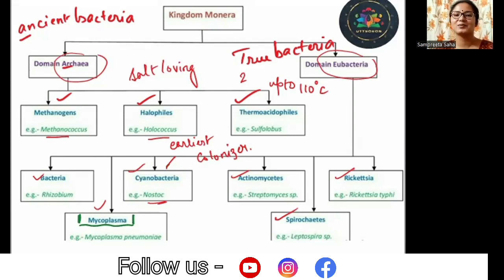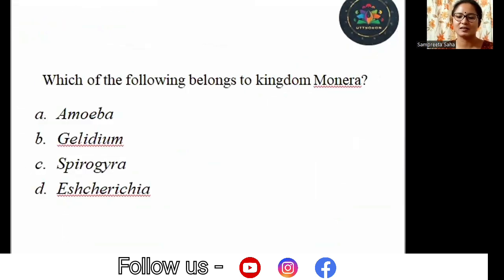Now let us take a few questions to test your understanding. Which of the following belongs to kingdom Monera? So here some of the names of the genera are given. Some genus has been mentioned here in the different options. You have to choose which one belongs to the kingdom Monera. So first one is amoeba. No, amoeba is not a prokaryote first of all. So even if you don't remember which kingdom amoeba belongs to, it is clearly not a prokaryote and hence it is not part of Monera. So amoeba cancelled.